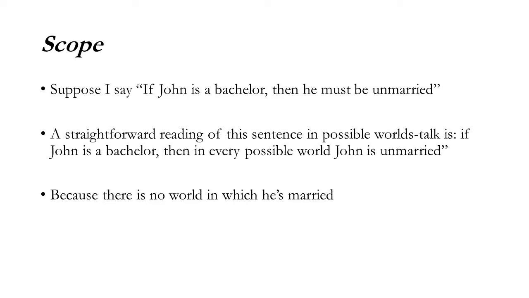Now, to get even clearer about this, let's think about some if-then statements and some scope ambiguities that crop up whenever we're talking about possibility and necessity. Now, suppose I say to you, if John is a bachelor, then he must be unmarried. A straightforward reading of this sentence in possible worlds talk is, if John is a bachelor, then in every possible world, John is unmarried, because there's no world in which he's married.